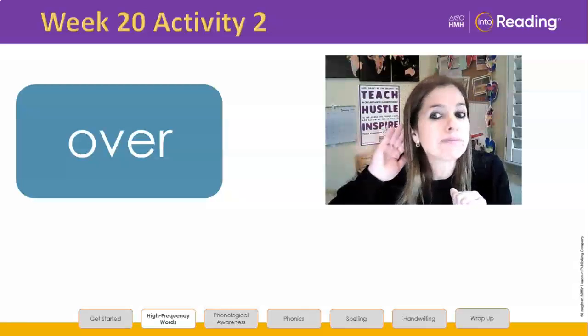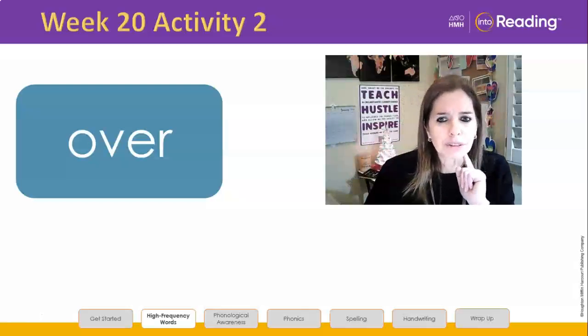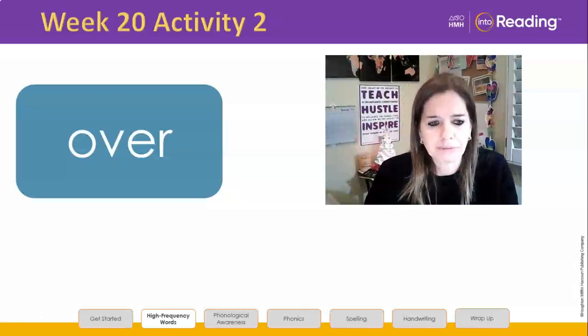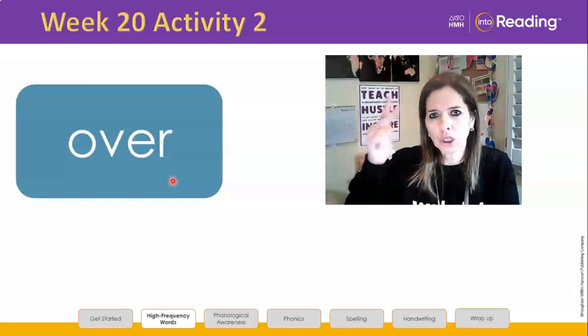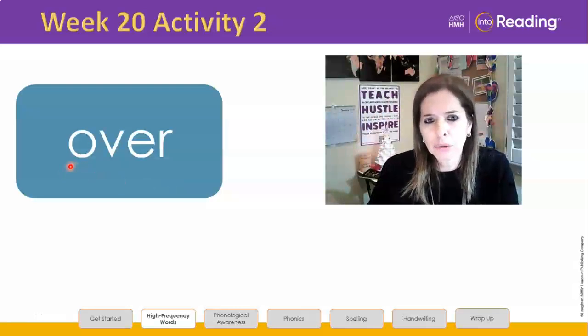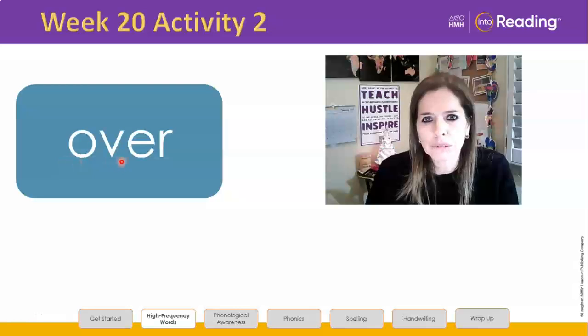Over. Look at the letters in the word. Let's spell it out loud. O-V-E-R. The letters E-R stand for the sound. Blend the word with me. O-V-R. The letter O in this word, the first O is making the O sound, the long O sound. O-V-R. Pick up your writing tool.